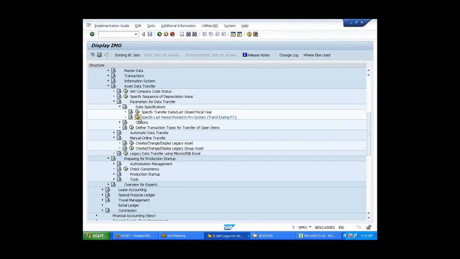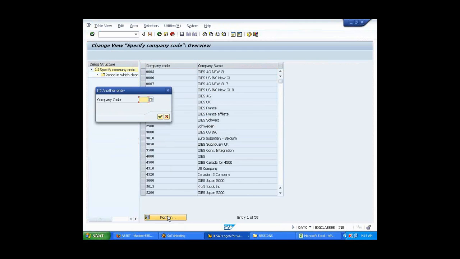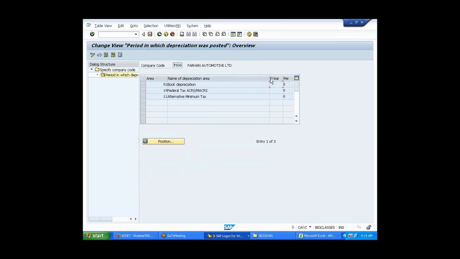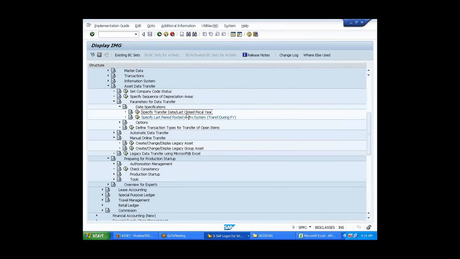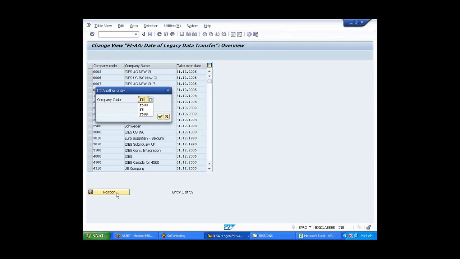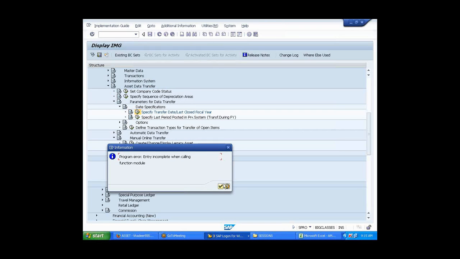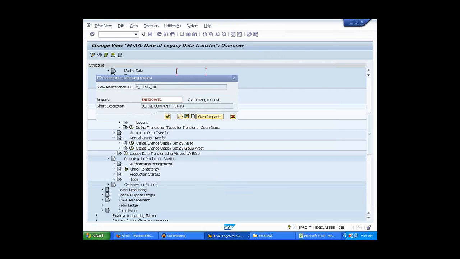Now let's see whether I can give it or not. Company code F500. But see, this is in display mode. It is not allowing me to give it here. Many consultants keep on doing something or the other, but this is not an error. You go here, specify transfer date / close posting period. Go to your company code F500. Go to the takeover date. Remove this, and just save it. Ignore the warning.